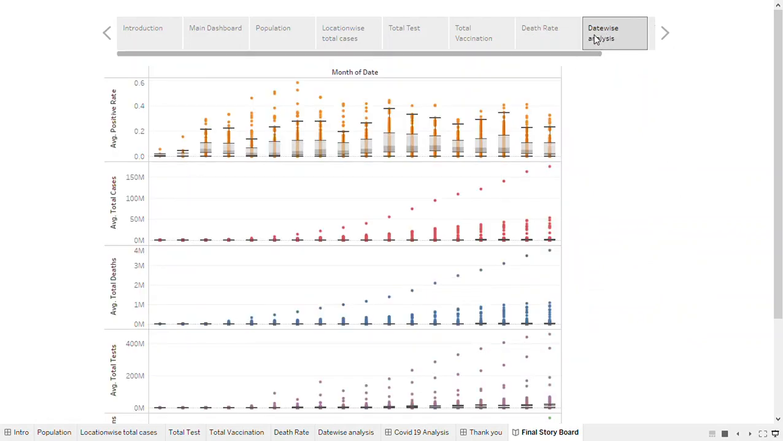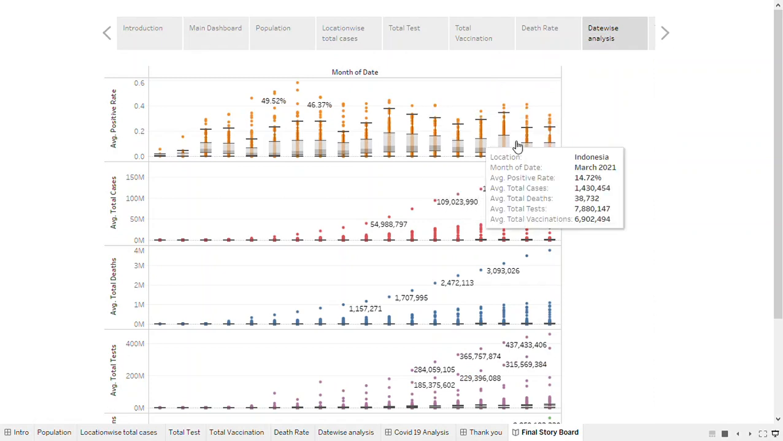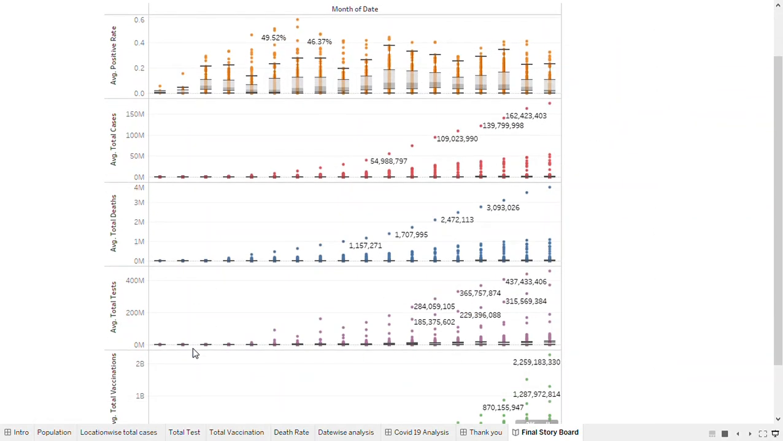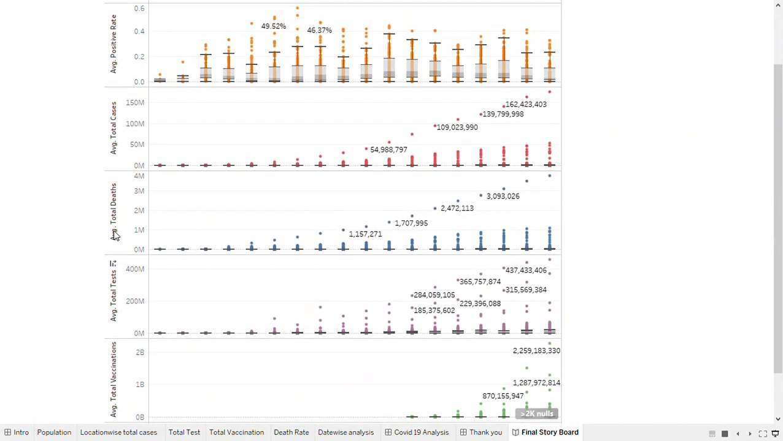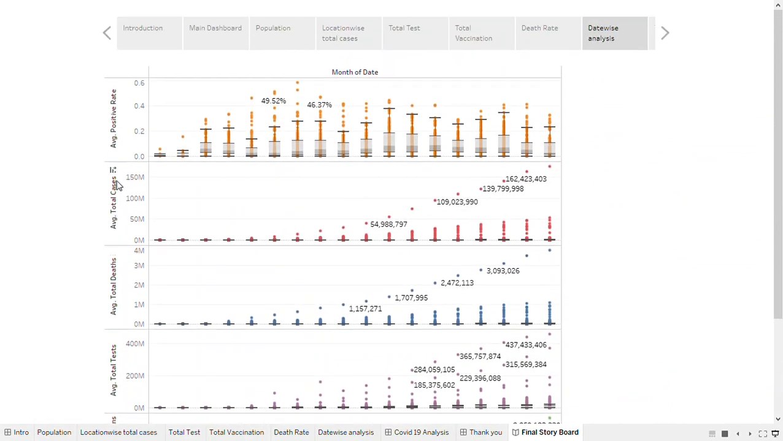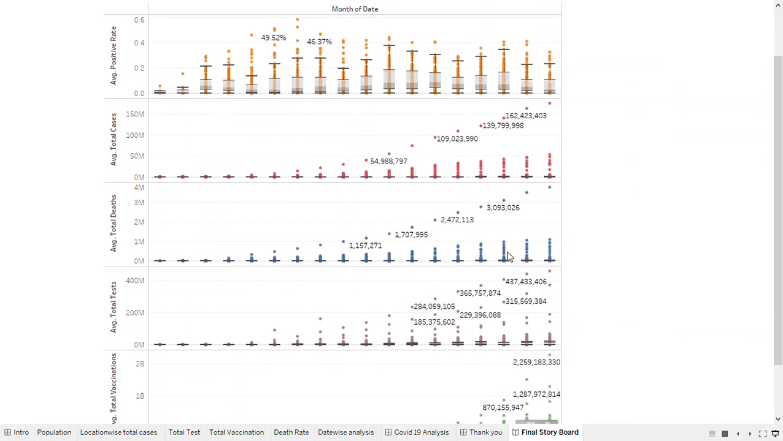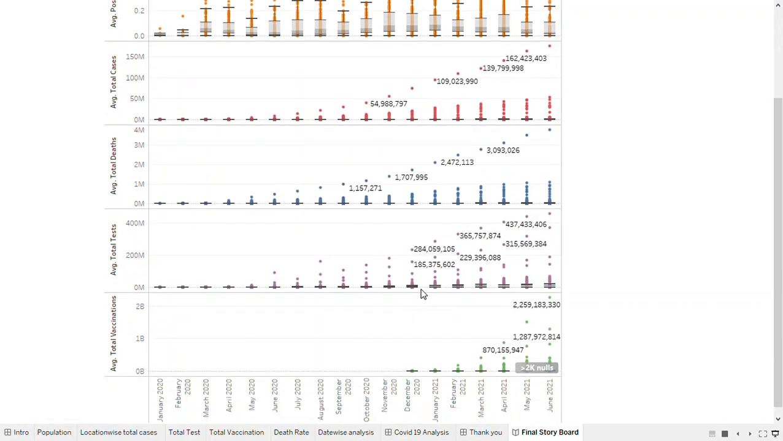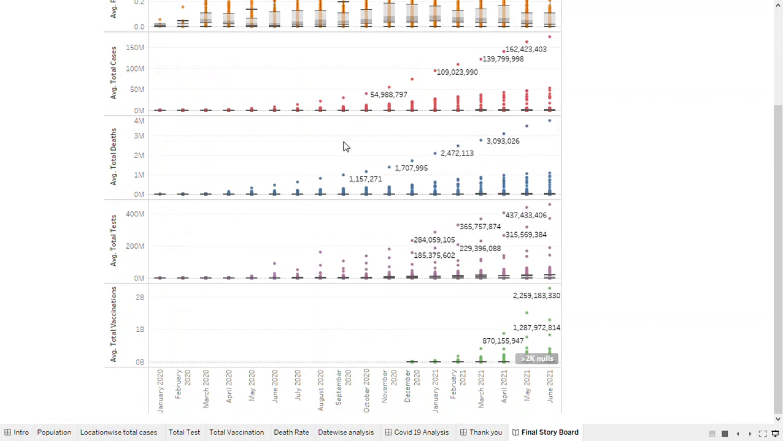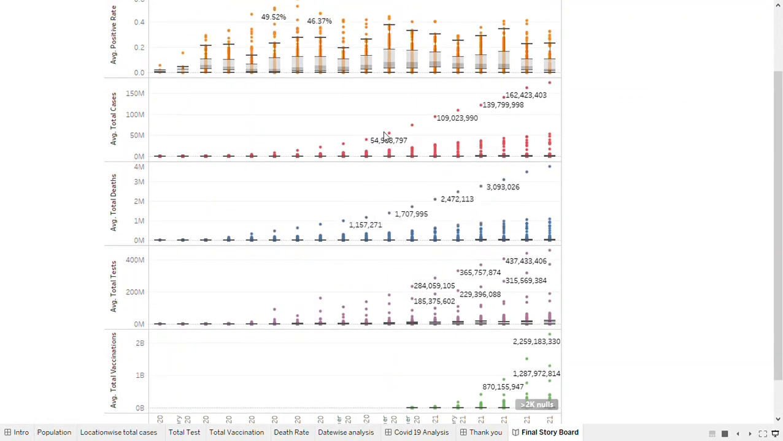Next one, box and whisker plot. I have plotted the graph between months versus average total vaccination, average total test, average total death, average total cases, and average positive rate. So the first one, the graph between months and average total cases. Here we can see that after September 2020, there is a drastic increase in the number of cases or death rate or tests or positivity rate.